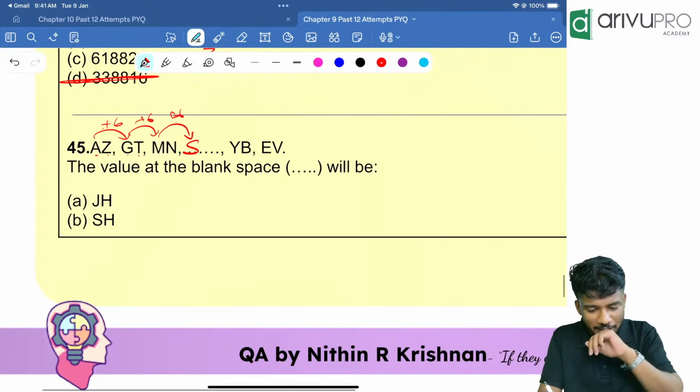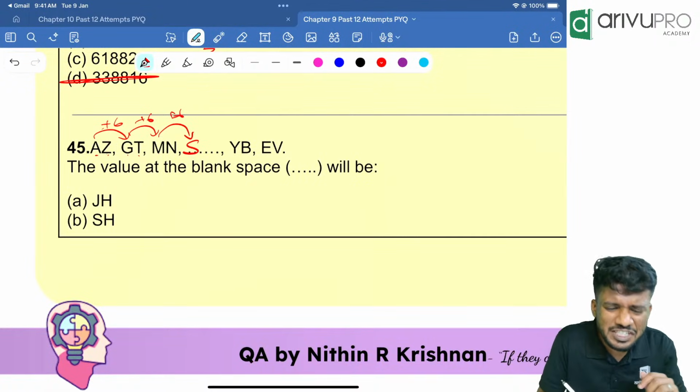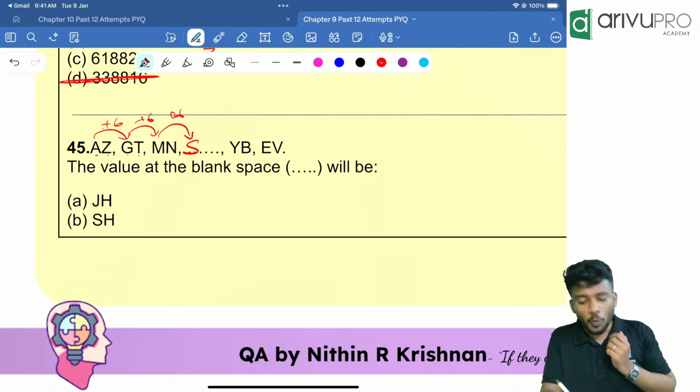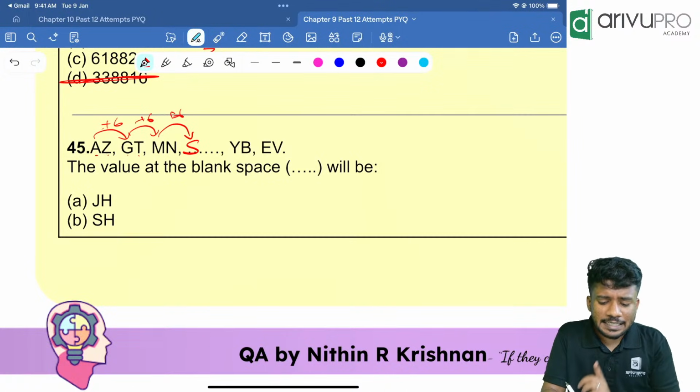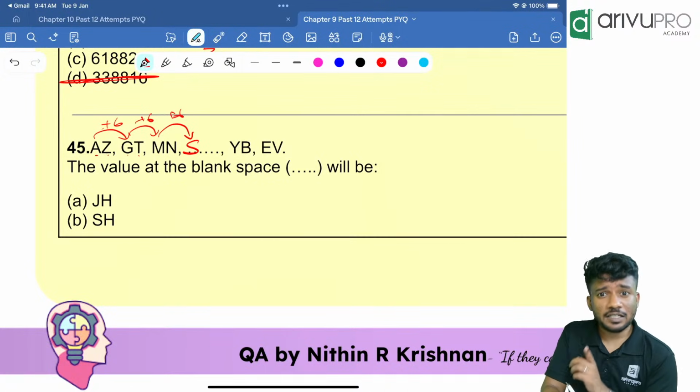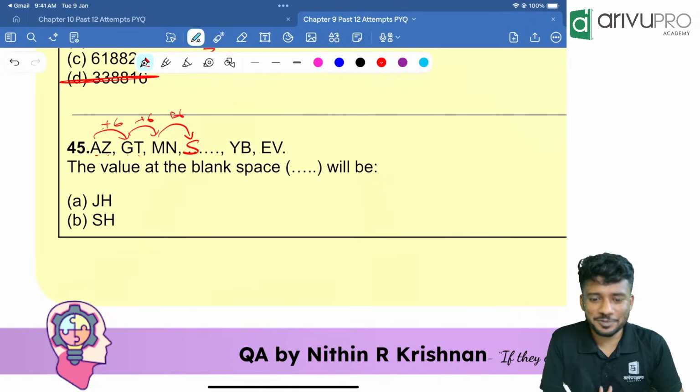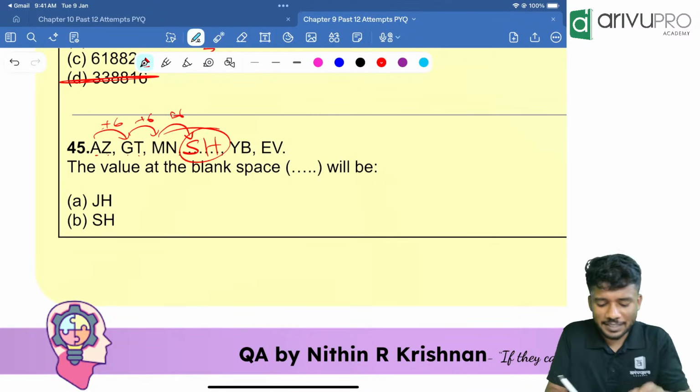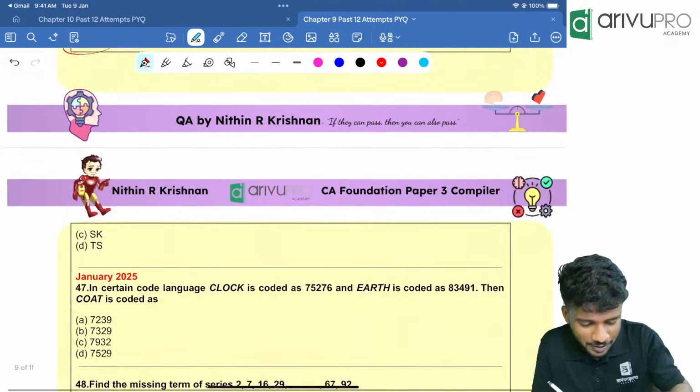Now you tell me which one will be the answer. S is the 19th letter, RST, right? The 19th letter from the forward position. Who is the 19th letter from the backward position? We know that it is H. So the answer is SH. Option B is your answer.